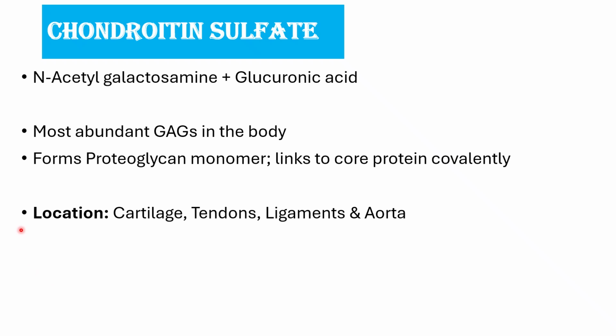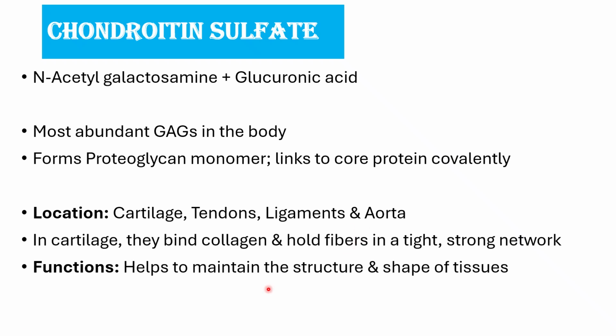Location of chondroitin sulfate. The name itself tells: chondro means cartilage. So the location of chondroitin sulfate is in cartilage, tendons, ligaments, and aorta. In cartilage, they bind to collagen and hold the fibers in a tight and strong network. Functions: it helps to maintain the structure and shape of tissues.